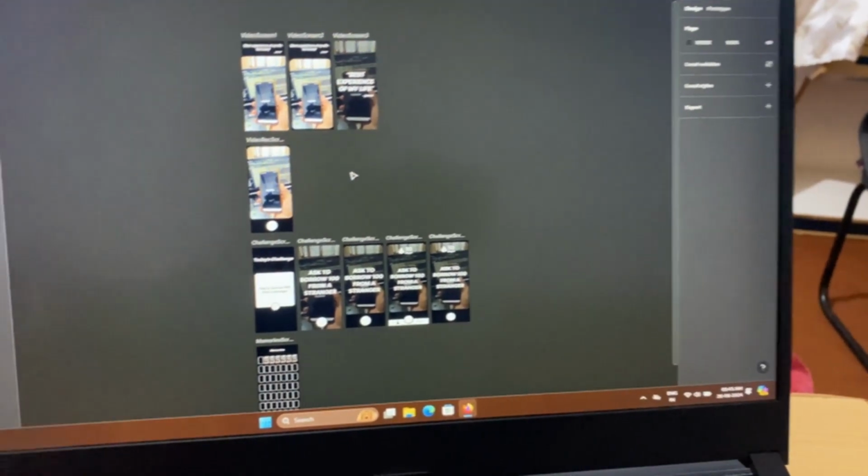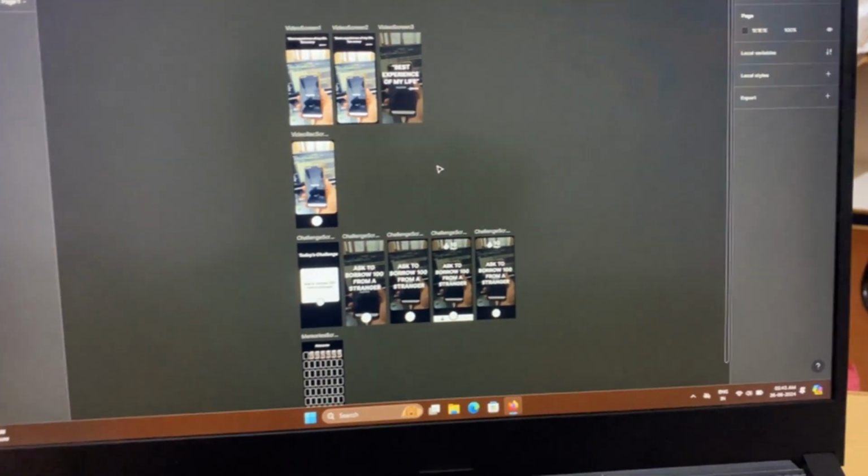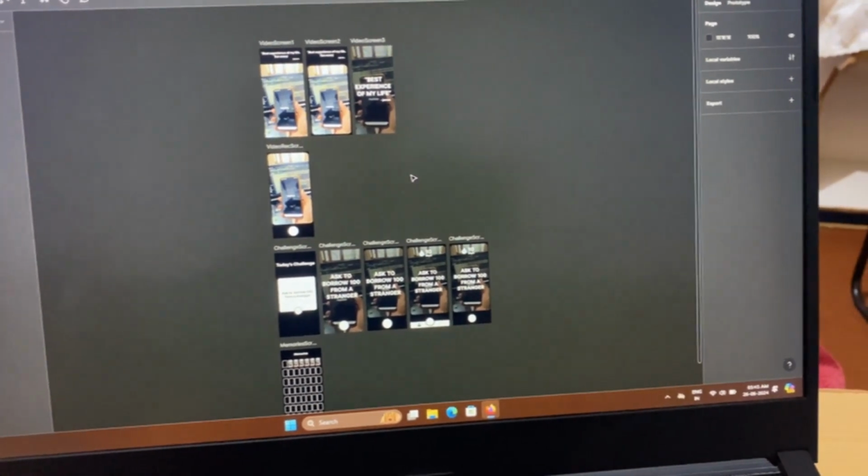Before I start, I have designed these different screens for my app. Today's first task would be to implement it in Flutter.